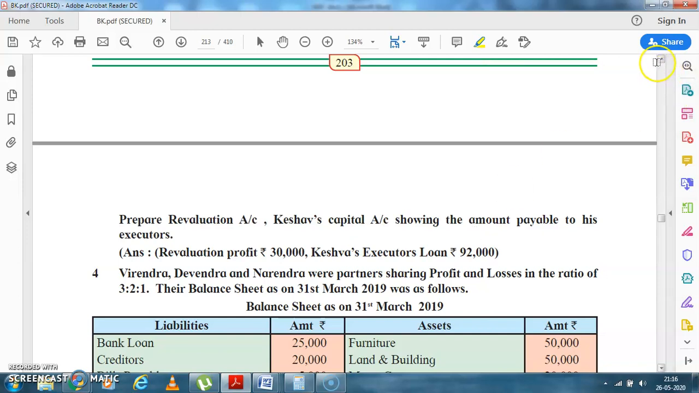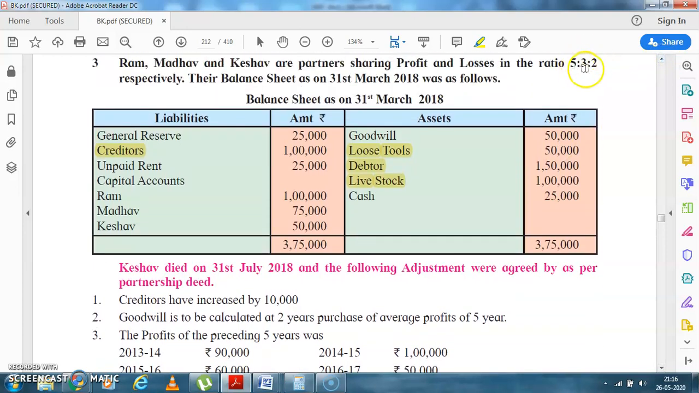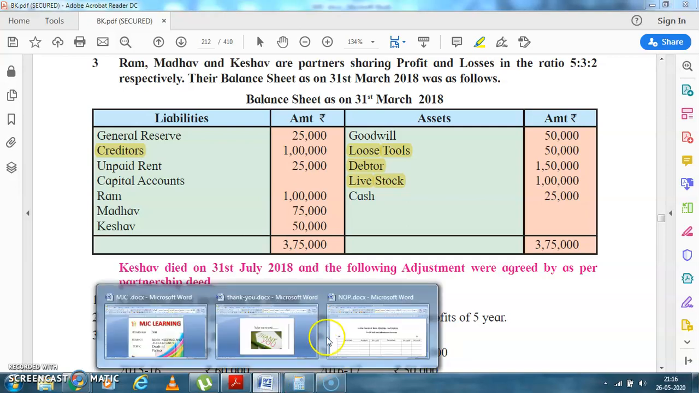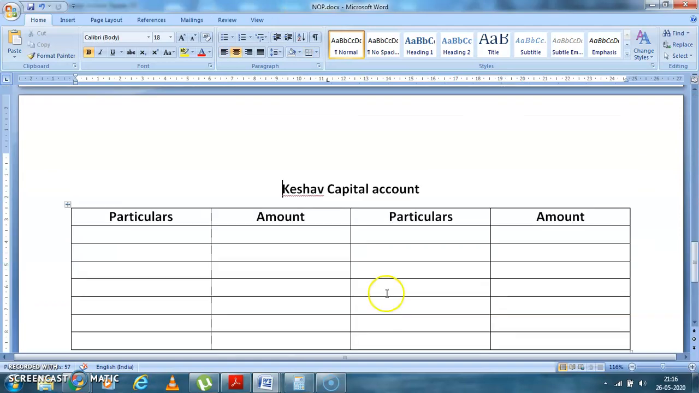Now let's start solving the problem. The first thing is what? Reserve and Keshav balance will be transferred. Keshav balance is 50,000. Reserve is 25,000. It is divided in the ratio of 5:3:2. 5 plus 3 is 8, 8 plus 2 is 10, and Keshav's share is 2. So 25,000 divided by 10 multiplied by 2. Where is the Keshav account? So you'll be writing here by balance brought down.